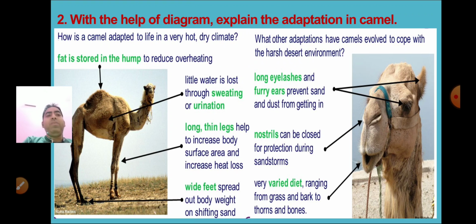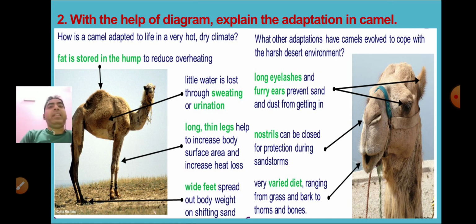Now we are going to see the next question: with the help of a diagram, explain the adaptation in a camel, how the camel is adapted to live in the desert area. Camels have several adaptations that help them survive in a desert. The first point: a camel drinks a large quantity of water and can stay without water for a long period of time.